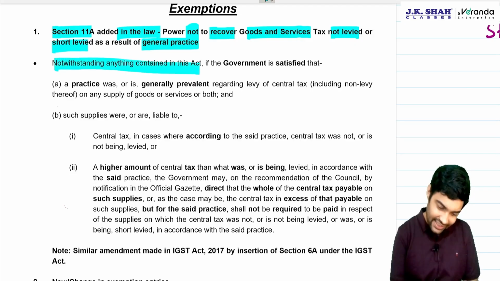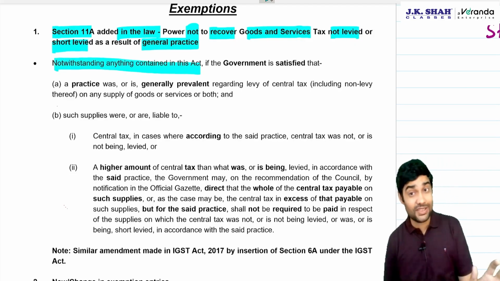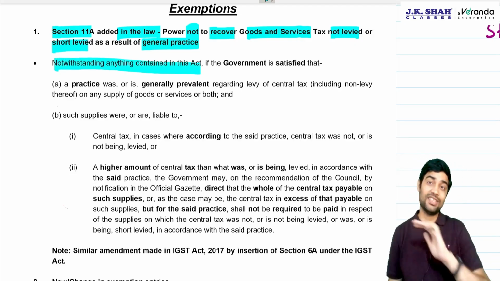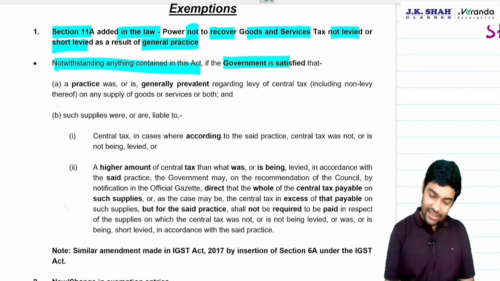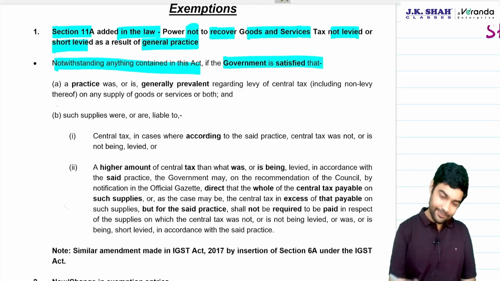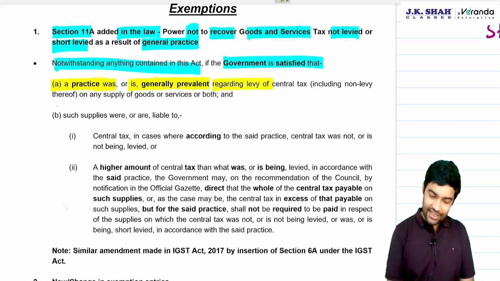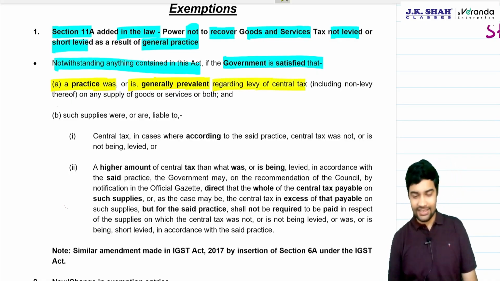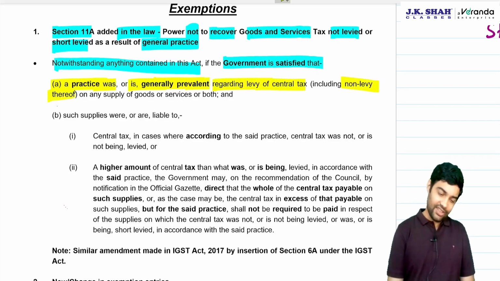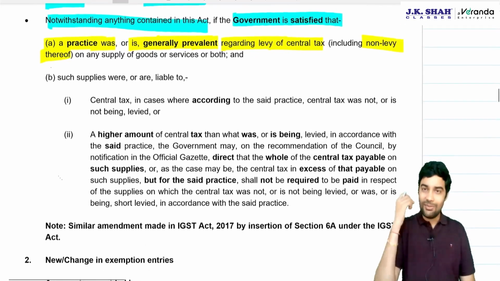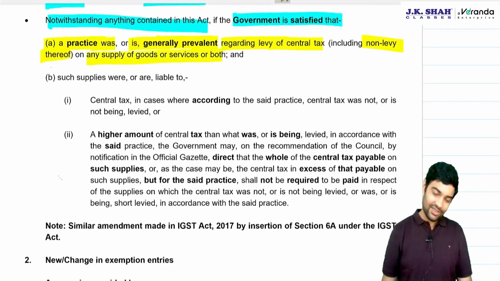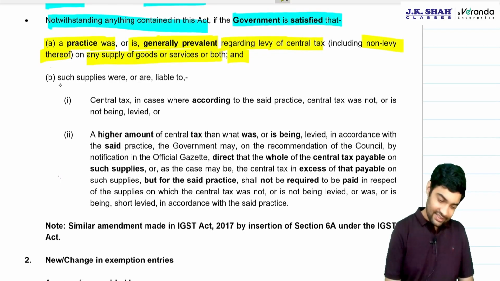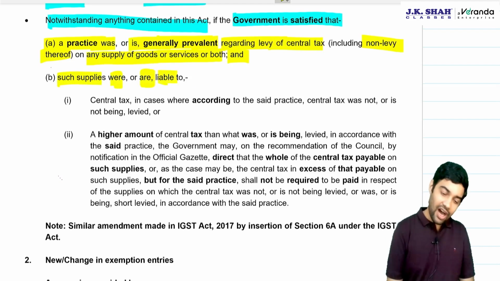First of all, it overrides the entire Act, with a non-obstante clause. So it is a strong non-obstante clause that overrides all other provisions. If the government is satisfied that a practice was or is generally prevalent regarding levy of CGST, including non-levy, so some might be charging, some might not be charging anything, the entire industry is not charging on any supply of goods or services or both, and such supplies were or are liable